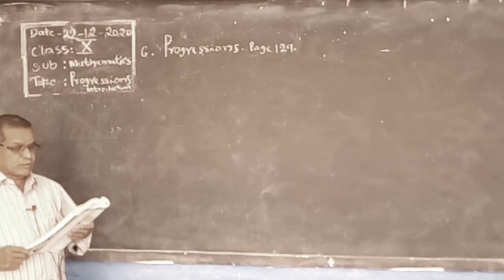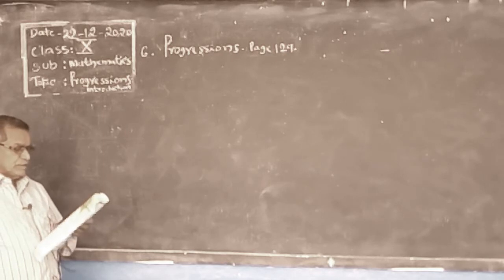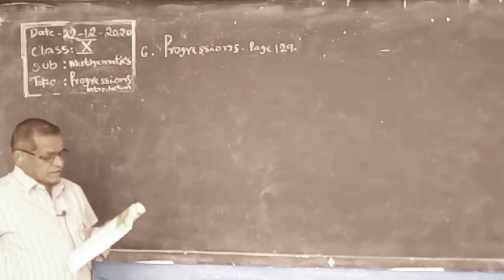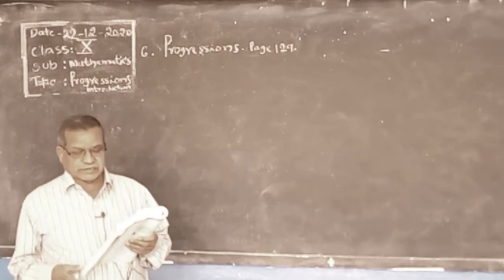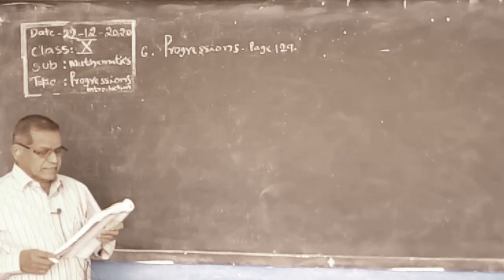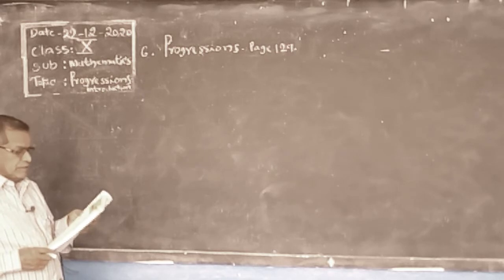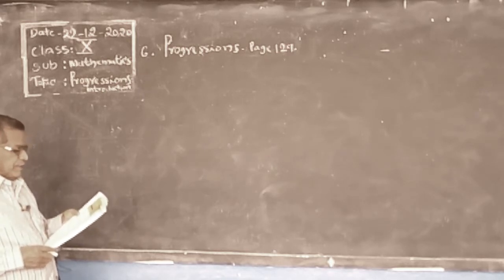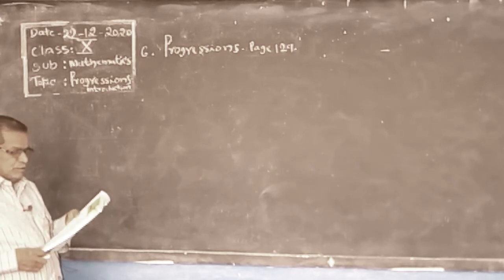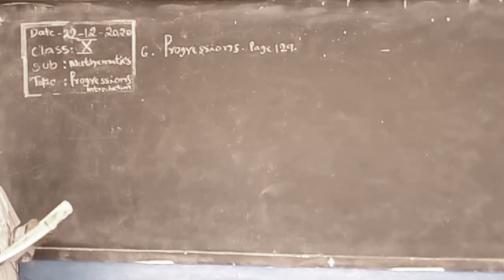Now, what are progressions? You might have observed in the introduction that in nature many things follow a certain pattern, such as the petals of a sunflower, the cells of a honeycomb, the grains on a maize cob, the spirals on a pineapple, and on a pine cone. Can you see a pattern in each of the above examples? You can see the natural patterns have a repetition which is not progressive.